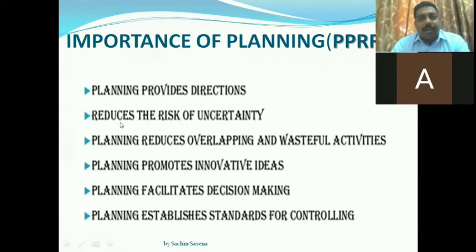Reduces gives R. Reduce the risk. So you can take the words provide, reduce, promote, facilitates, and establish. With these words, you can learn all these importances. Provide direction means giving the direction to the employees, that what they have to do and how they will do it. Reduce the risk of uncertainty means it will reduce the uncertainty risk in the future course of action. In case in future any risk is there, if your plan is very good, then you can reduce that risk.